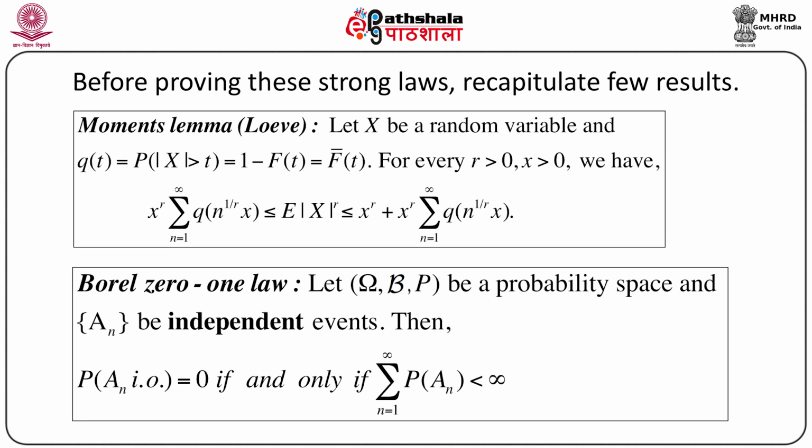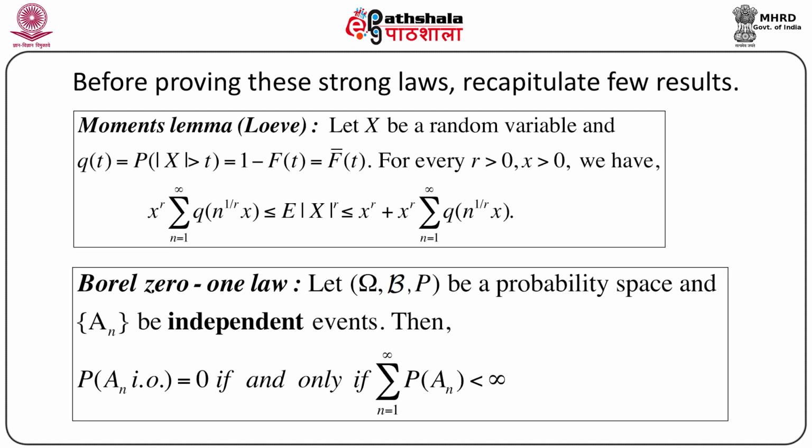Another important result which we have already discussed is known as the Borel-Cantelli 0-1 law. This is related to the sequence of independent events. Let (Ω, B, P) be a probability space and A_n be a sequence of independent events. This independence is very important. Then it can be shown that the probability that A_n occurs infinitely often equals 0 if and only if the summation of probability of A_n, n equals 1 to infinity, is less than infinity.